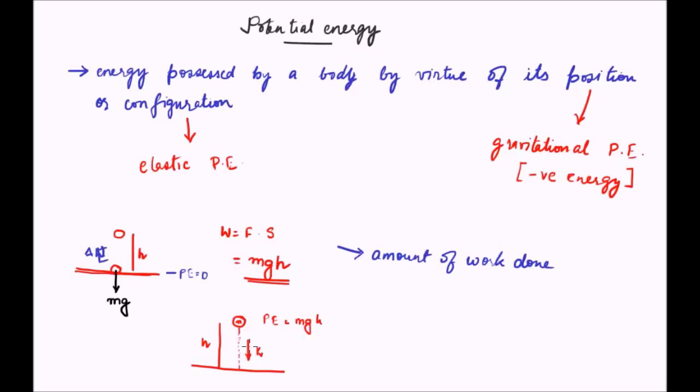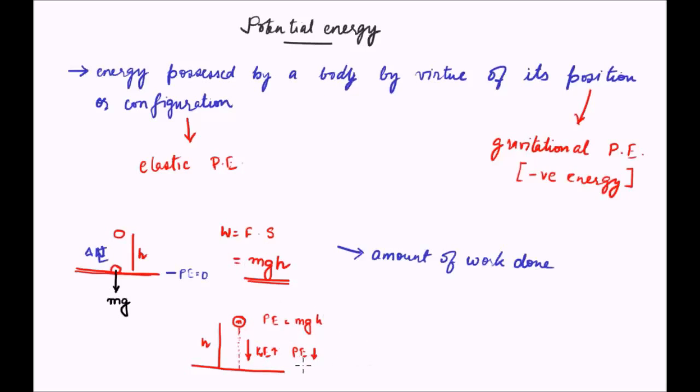In this direction, the kinetic energy starts increasing and the potential energy starts to decrease. Therefore, what is happening here is the potential energy is decreasing at the expense of the kinetic energy gaining. This is an example where conversion of energy is taking place.